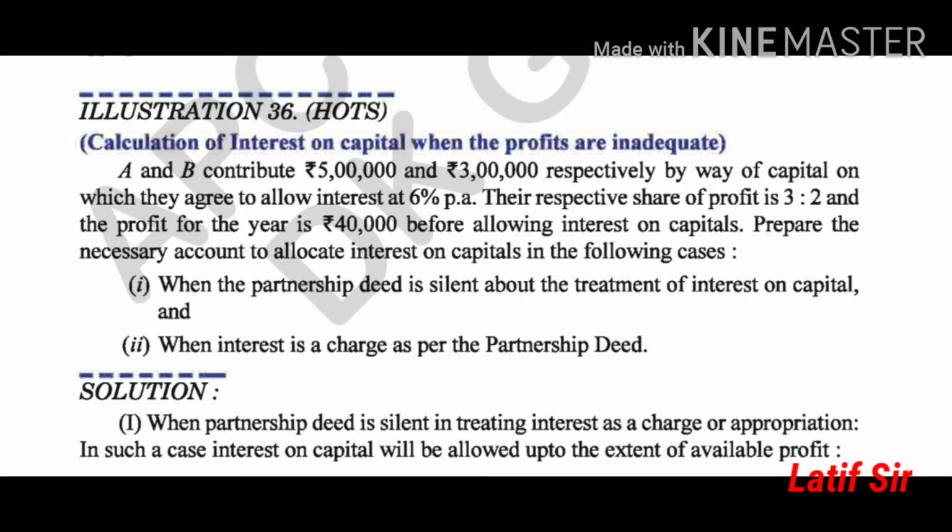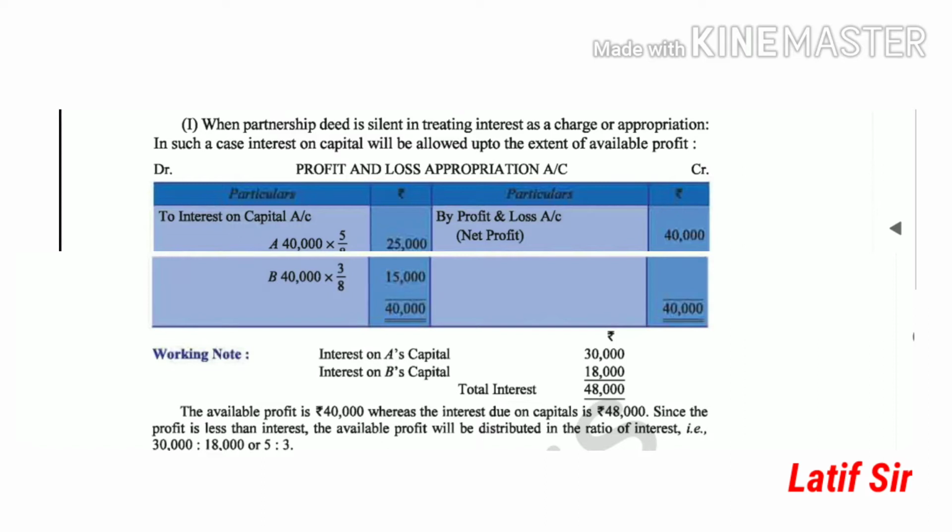Now in the question it has been asked to prepare the necessary account to allocate the interest on capital in the following cases. There are two cases. One, when the partnership deed is silent about the treatment of interest on capital in case of loss, with nothing mentioned whether interest on capital is to be given or not. And two, when interest is a charge as per the partnership deed, meaning interest has to be given irrespective of profit or loss. So let us see the first case, when the partnership deed is silent.